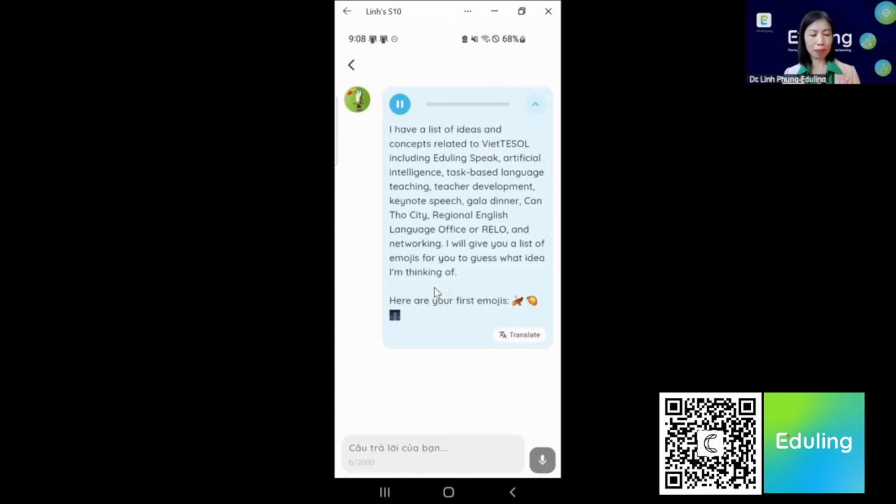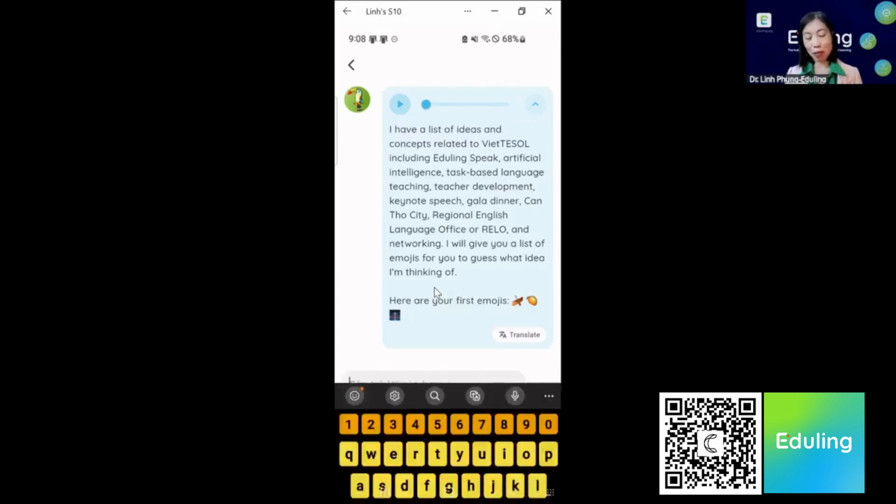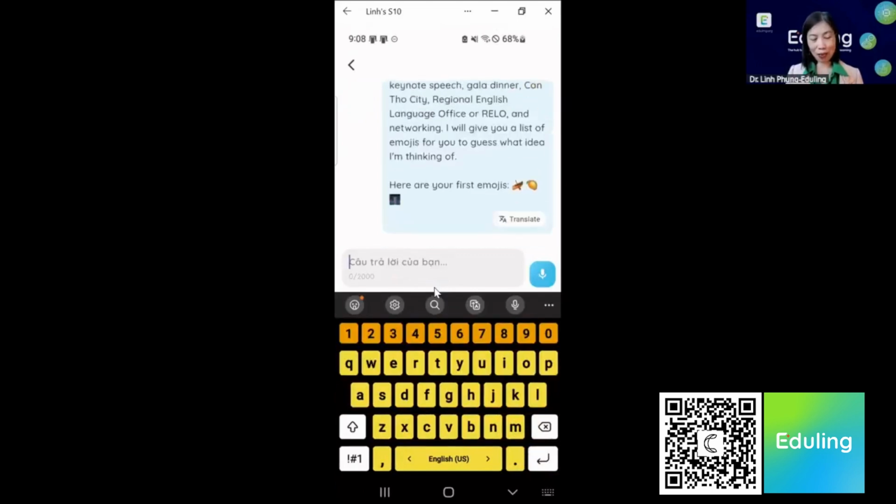Canoe, mango, night bridge. Oh, okay. So you can see this is fun, and this gives students the opportunity to listen to language and kind of have some fun with it. In this case, because I know Cantho City, so I think this is about Cantho City.